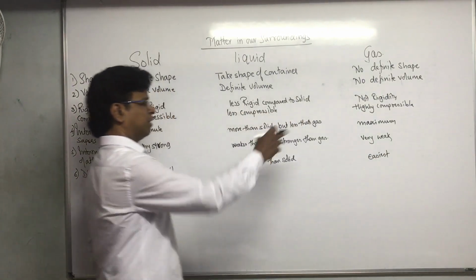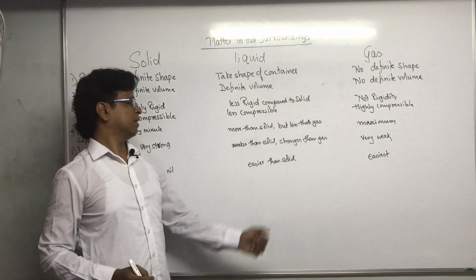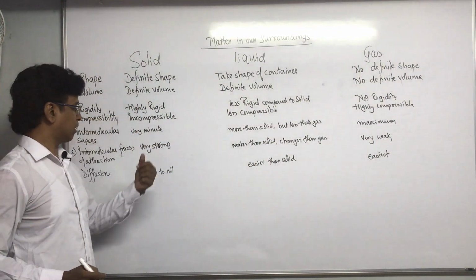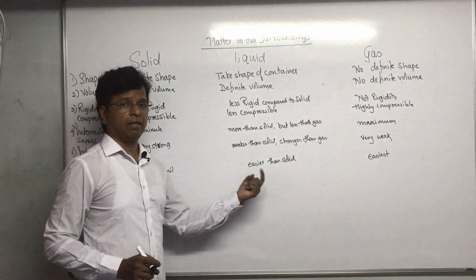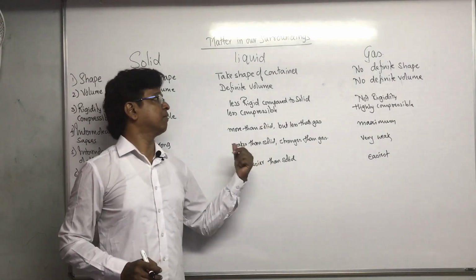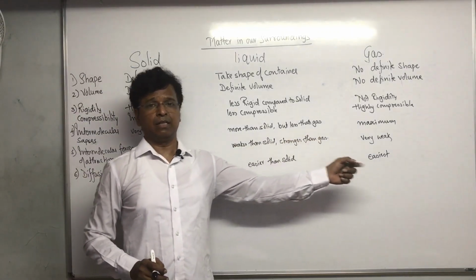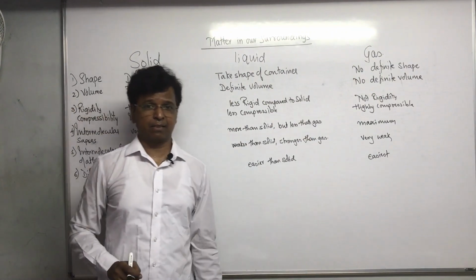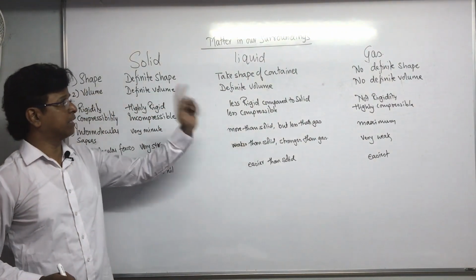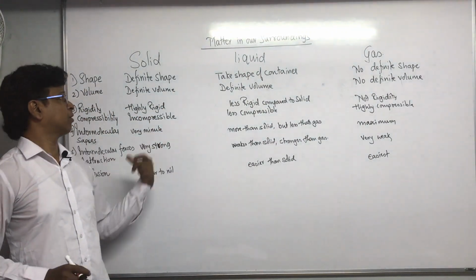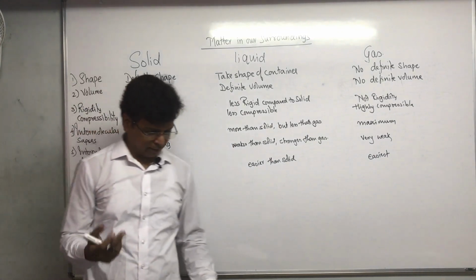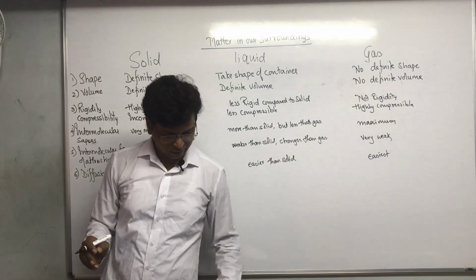You can use any word, but diffusion is stronger in case of gas. Compared to solid it is stronger in liquid. But definitely when you compare liquid and gas, diffusion is strongest in gas, the easiest, stronger in liquid compared to solid. In solid, diffusion is near to nil.